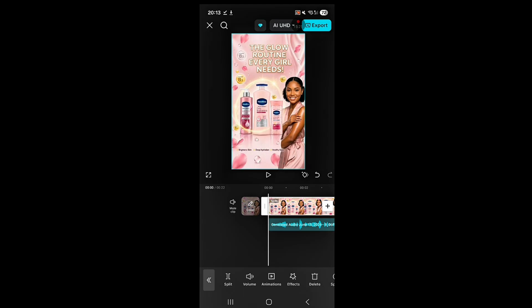Now imagine that you want to create a full content for this product, of which I've already created a content for this product. I already have it on my device right now, but the content I generated, my avatar was actually talking, demonstrating when he was in shower, when he was doing a lot of things and all that. You can actually generate your image. Once you're done generating all your images, you take it to any of the apps that I mentioned, any of the tools, and then you animate all of them.